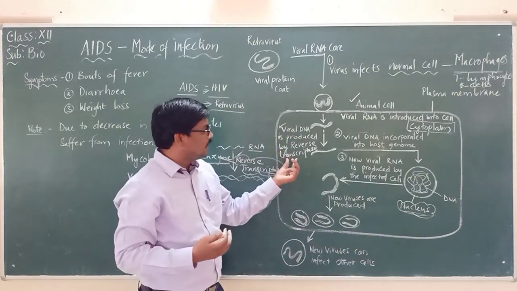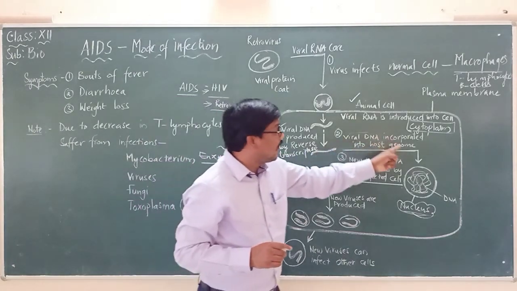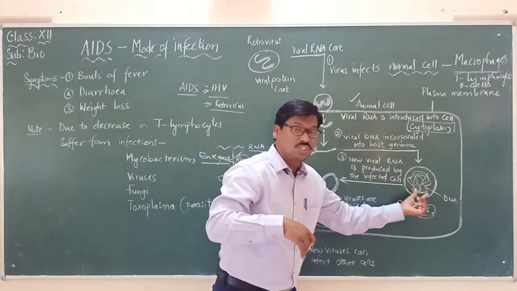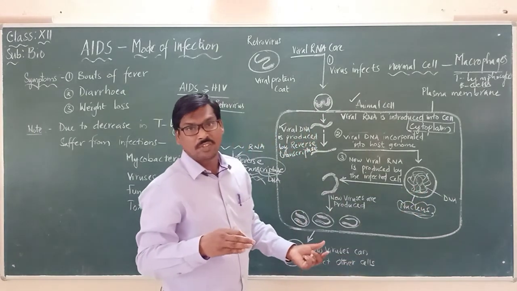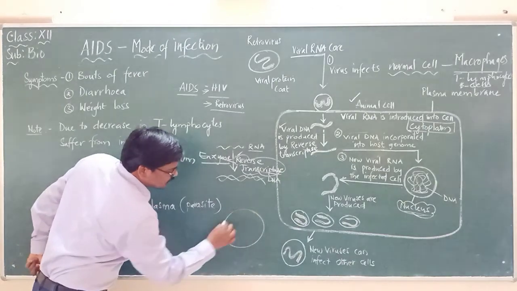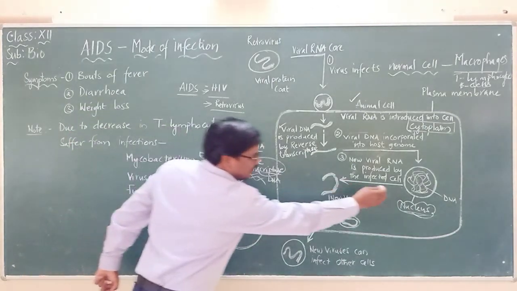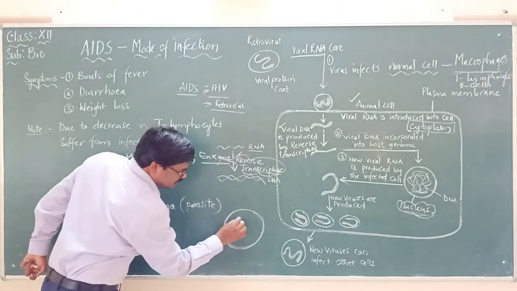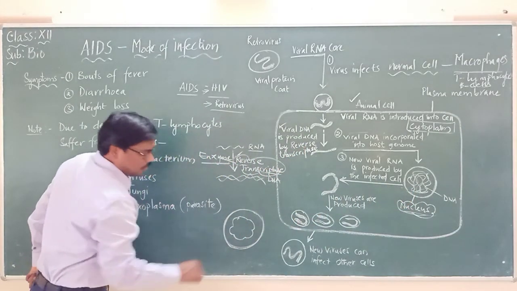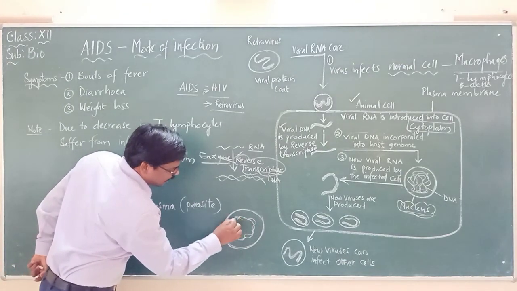Now what happens is that the viral DNA that is formed is incorporated into the host genome. So let us make it very clear. Suppose this is the nucleus, the same thing here, and this is the genome of the cell.